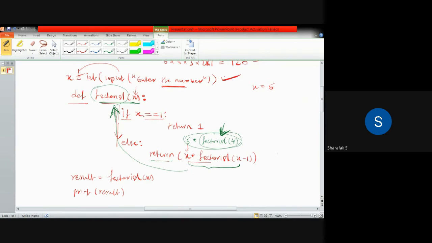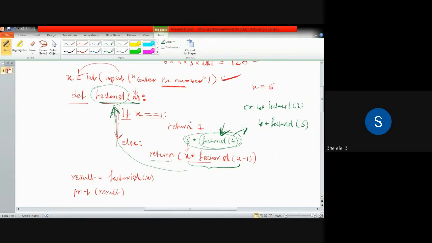Again it will check if x is equal to 1. No, x is 4. Now it will go to the else statement again, and I am calculating factorial of 4. If I do the same step, I will get 4 into factorial of 3, right? So the total will be 5 into 4 into factorial of 3 now.